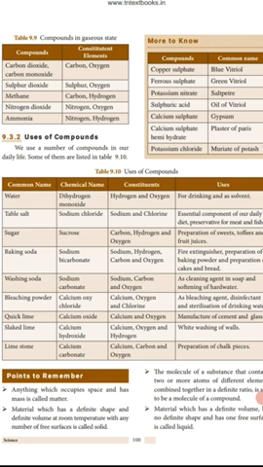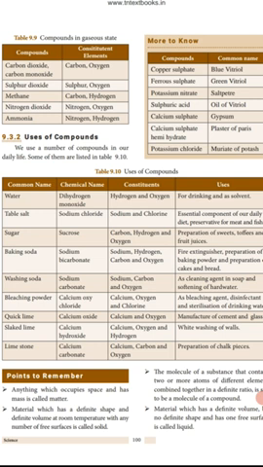Uses of compounds: a table is given in your book with common name, chemical name, constituents and uses. Water, chemical name dihydrogen monoxide. Hydrogen and oxygen elements are present in it, and its uses are drinking and as a solvent. Table salt, sodium chloride, is an essential compound in our daily diet. Sugar, sucrose, is used in the preparation of sweets and fruit juices.